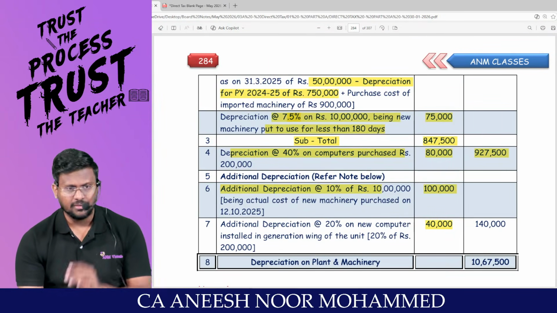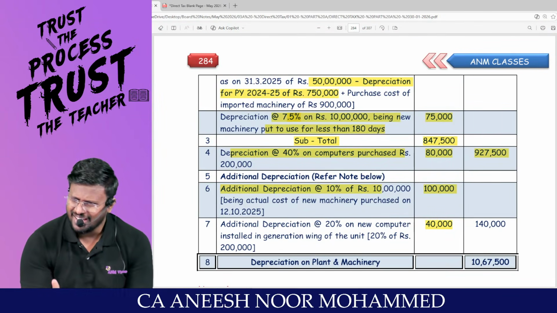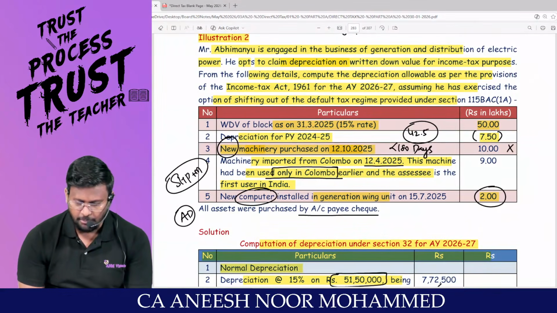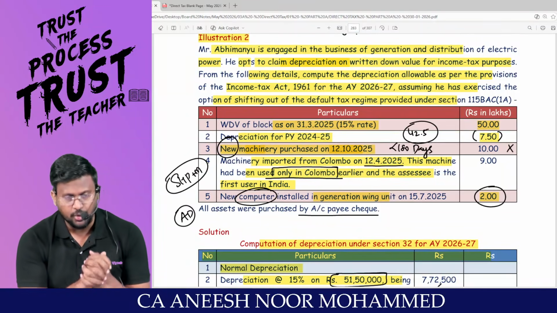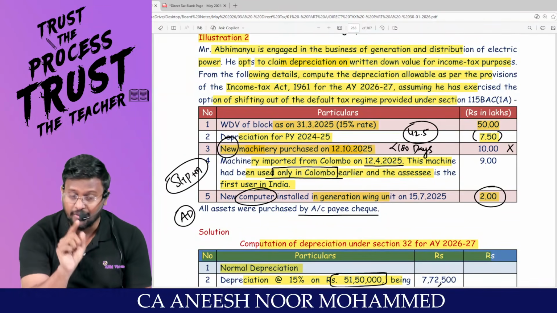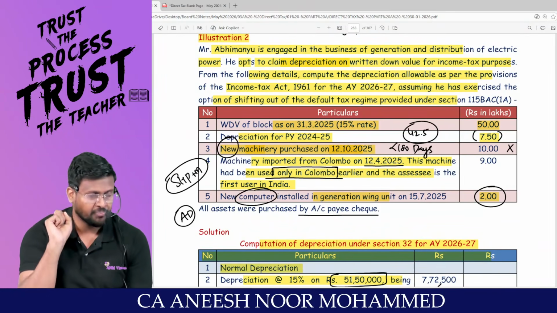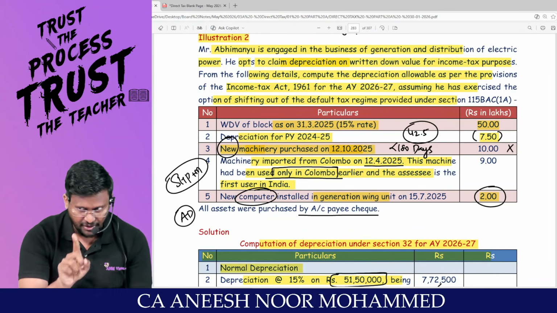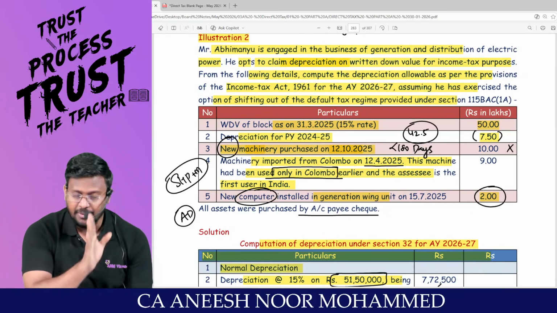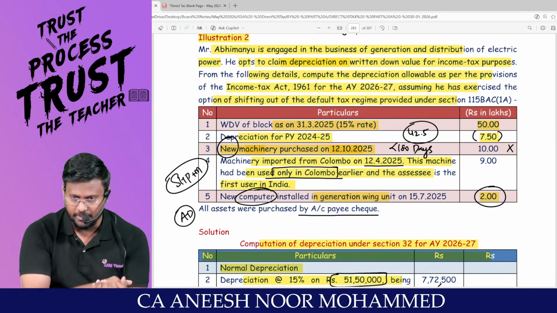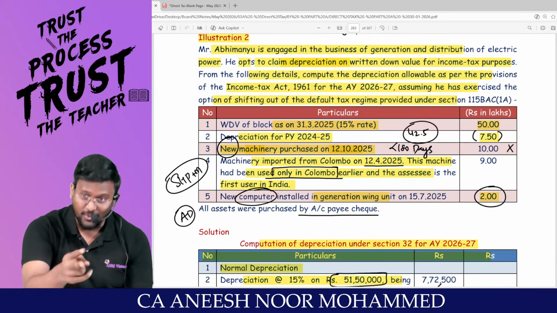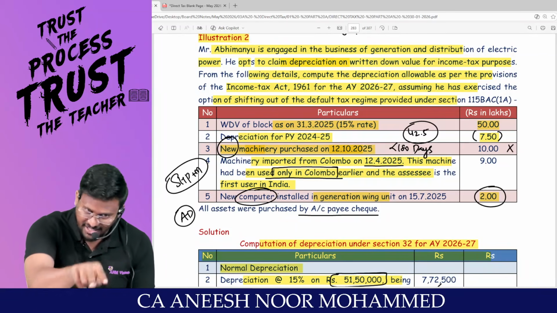That's 40,000. Sir, Colombo machinery, that is second-hand plant and machinery. Sir, read the question. Machinery imported from Colombo. This machinery has been used only in Colombo earlier, and Assessee is the first user in India. I will tell you where students will get confused. There is a section called section 35AD. For a 35AD specified business, one condition says that the business should not be formed by splitting up of an old business, and 100% of the plant and machinery should be new. There, 20% of the plant and machinery can be second-hand plant and machinery.